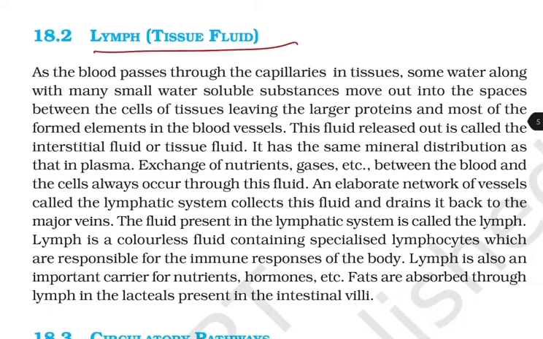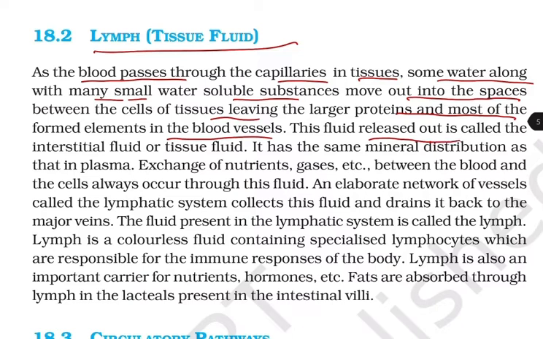Lymph, that is tissue fluid. As the blood passes through capillaries in tissues, some water along with the many small water-soluble substances move out into the space between the cells of tissues, leaving the larger proteins and most of the formed elements in the blood vessels, and this fluid released out is called the interstitial fluid or the tissue fluid.